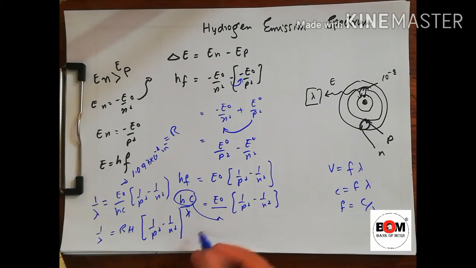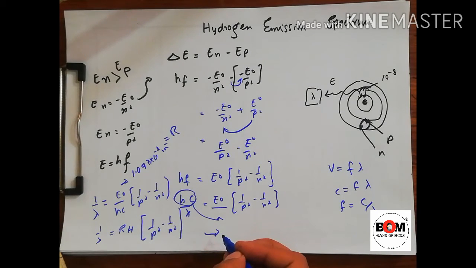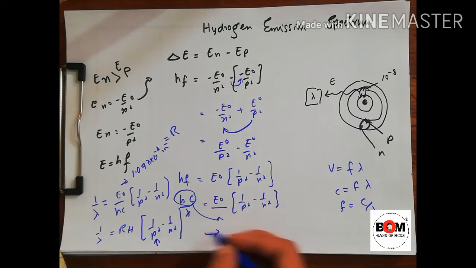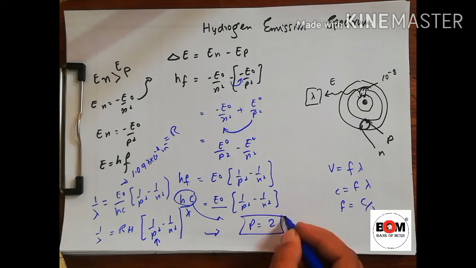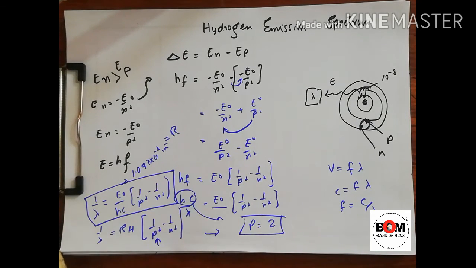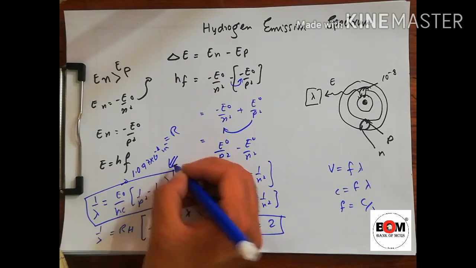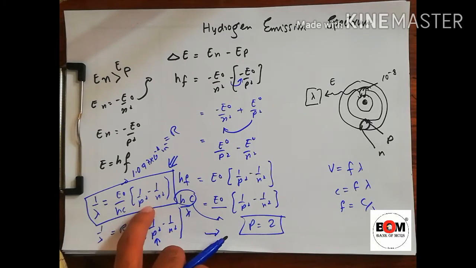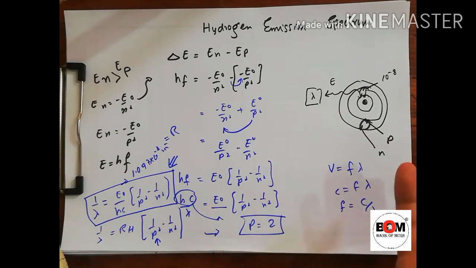This equation is the same as that of Balmer, but Balmer in this case used 2 instead of P. Bohr theory gave us this equation, so both are the same. This is the equation that we can use for higher energy states, where P is not 2. We can use it for P equal to 1, P equal to 2, P equal to 3, P equal to 4, and so on. So this is the wavelength equation to find the hydrogen spectrum emission wavelength.